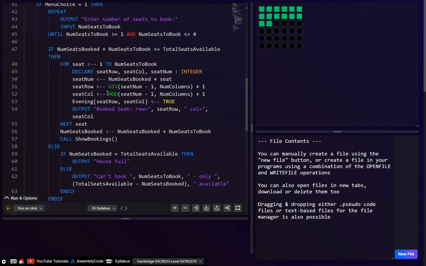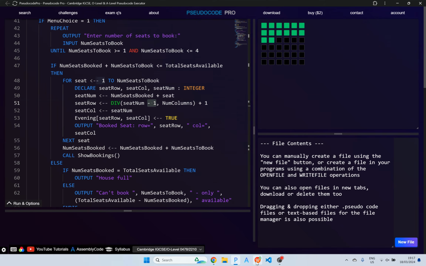So let's say for this column, rather than doing this mod, we would then want to do, right, what do we say? This will be the seat num. And the problem here again, I think, is we need this weird -1 +1, otherwise it doesn't work. I did actually do this here in WPS.